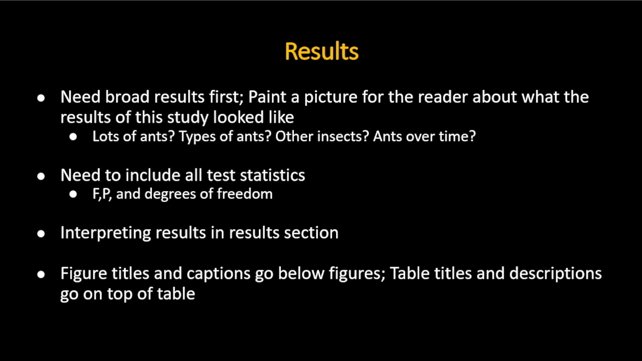So for your results, you need to also start broad, so paint a picture of what the results of the study look like. Were there lots of ants, what types of ants, what insects were there, how did ants change over time, stuff like that. You also need to include your test statistics, so your F value, your P value, and your degrees of freedom. You need to not interpret your results in the results section. That's for the discussion section.